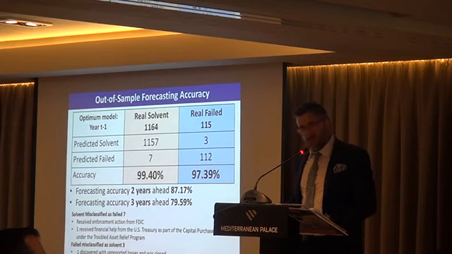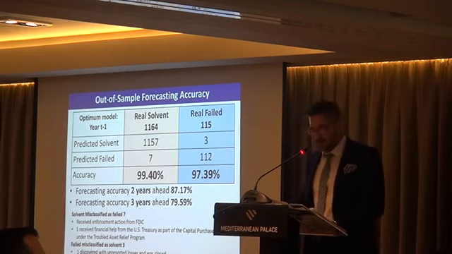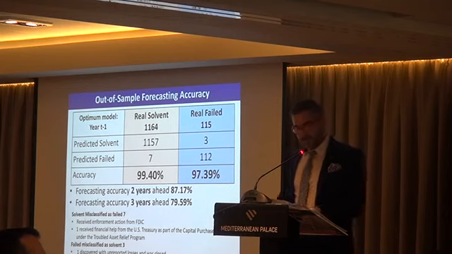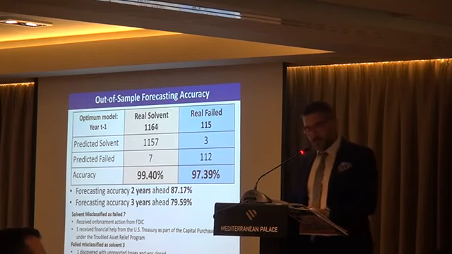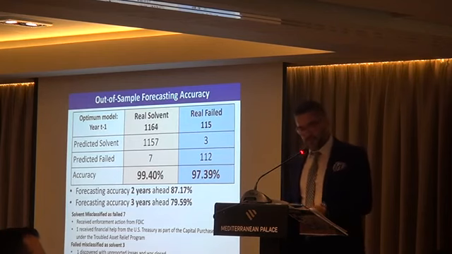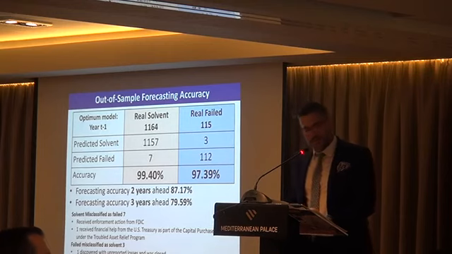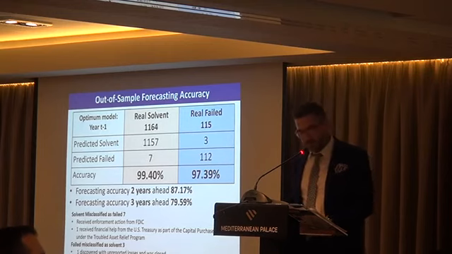In this paper, of course, we produce out-of-sample forecasts. This means that the forecasted banks were never before seen by our optimal model, and the results are summarized in this table. As you can see, for the 1,164 real solvent banks, the forecasting accuracy is 99.4%, while for the 115 failed banks during this period, the forecasting accuracy is 97.39%. Thus, the overall accuracy of our optimal model is